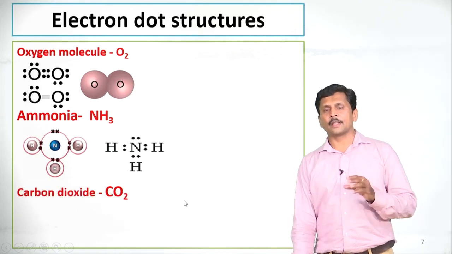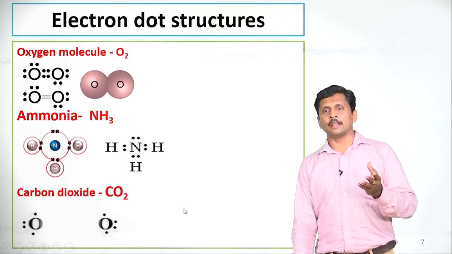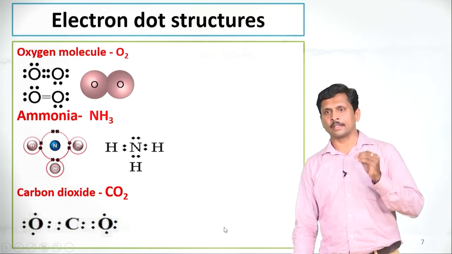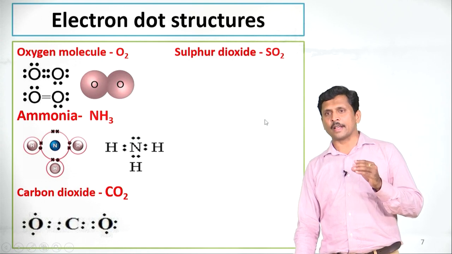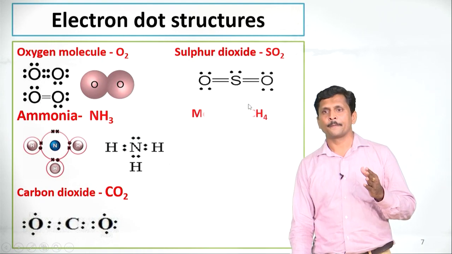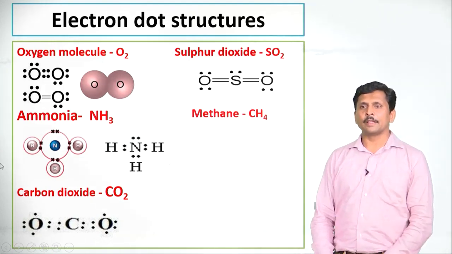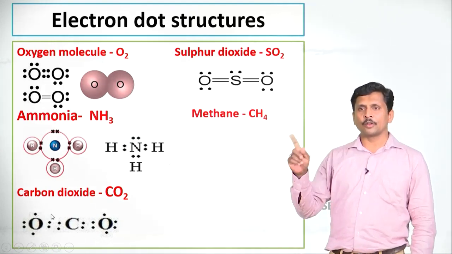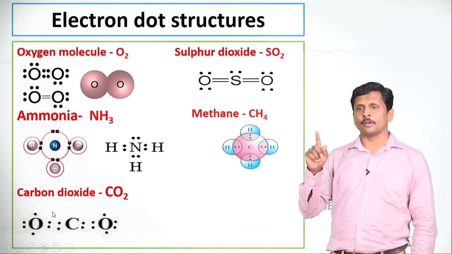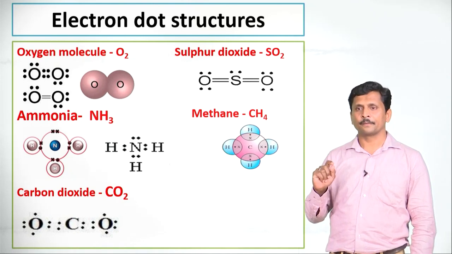Next example, carbon dioxide. In a similar way, you have to write the electron dot structure for carbon dioxide like that. Another example, sulfur dioxide. So this is the electron dot structure of sulfur dioxide. In the same way, the methane molecule. The molecular formula of methane is CH4. The electron dot structure of methane is like that.